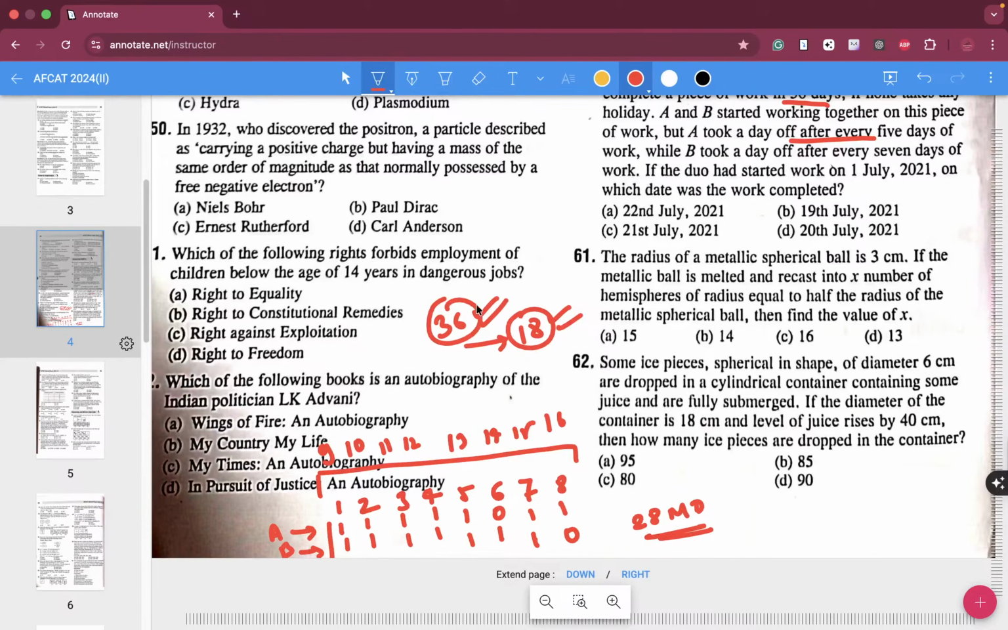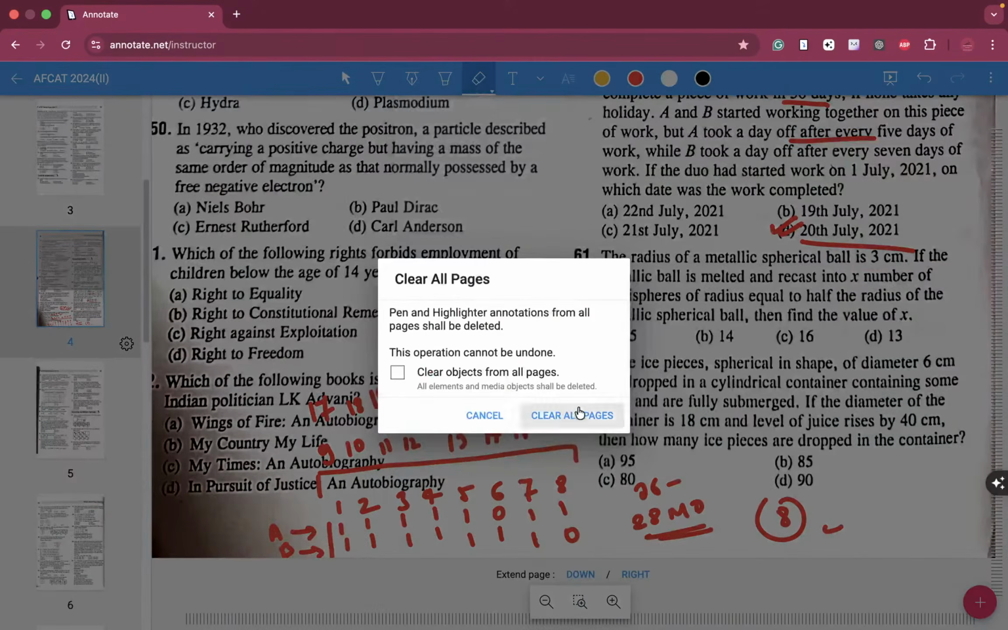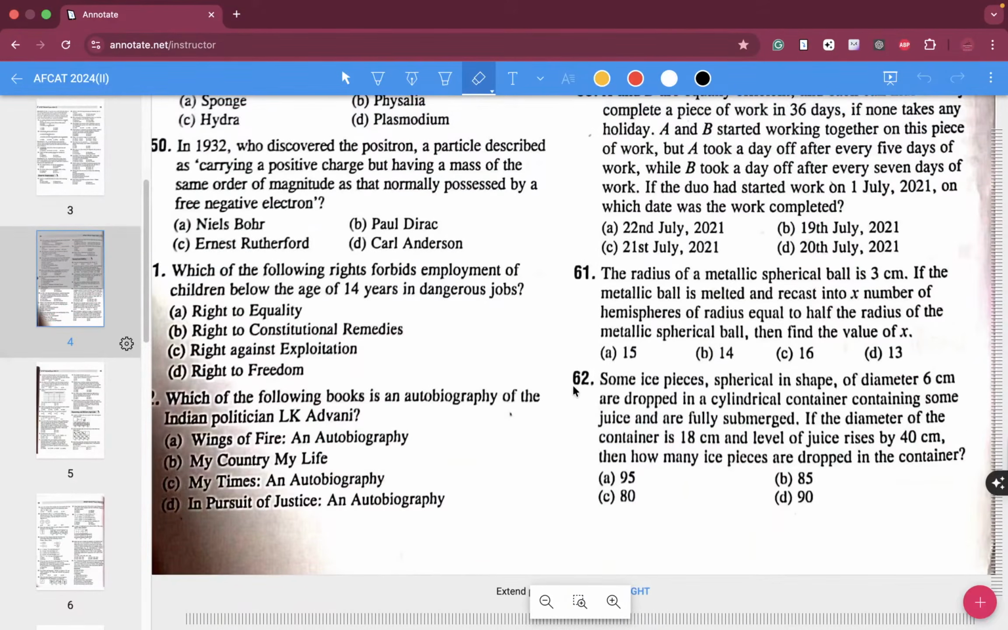Now how many man days do you have to do? 8 man days more is required, which is 36 minus 28. So this will be the case on the 17th, 18th, 19th and 20th. 1 2 3 4 5 6 7 8. So on 20th July, both of them will finish the work. Simple. You don't have to think of complicated questions. AFCAT does not give you those. But yeah, sometimes questions are tough.